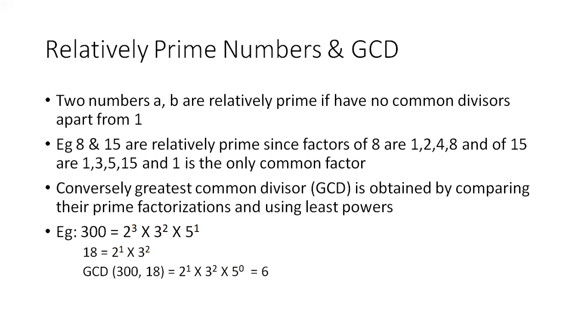Last one, 300 has 5 to the power of 1, whereas 18 has no such factor. It is equal to 5 to the power of 0. The least one is 5 to the power of 0, so I can write it as 5 to the power of 0. That becomes 6. So the GCD of 300 and 18 will be 6.